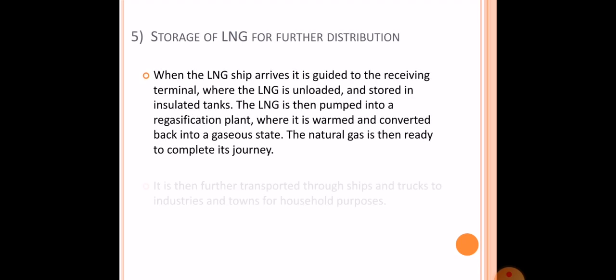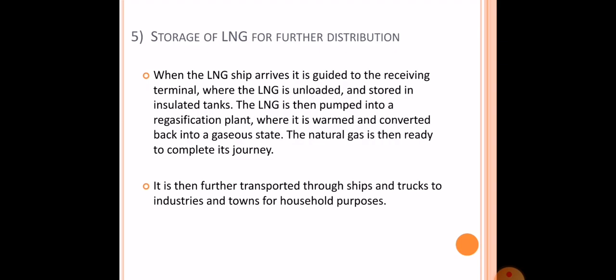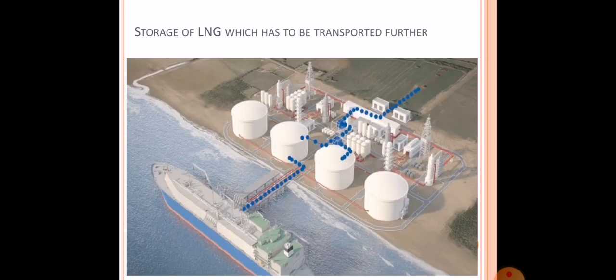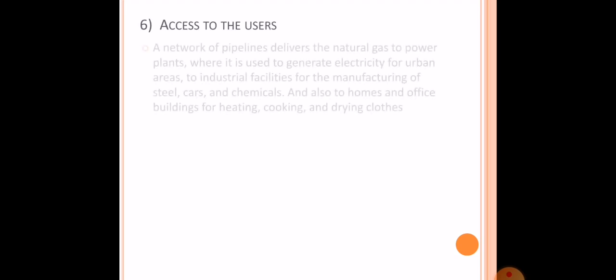Storage of LNG for further distribution. When the LNG ship arrives, it is guided to a receiving terminal where the LNG is unloaded and stored in insulated tanks. The LNG is then pumped into a regasification plant where it is warmed and converted back to its gaseous state. Natural gas is then ready for its journey. Here, the LNG is further transported to industries and to towns for household purposes through ships and trucks. Here is a figure which shows how LNG is unloaded, then stored in tanks, and then further transported for our use.